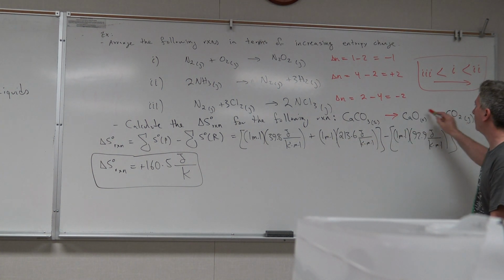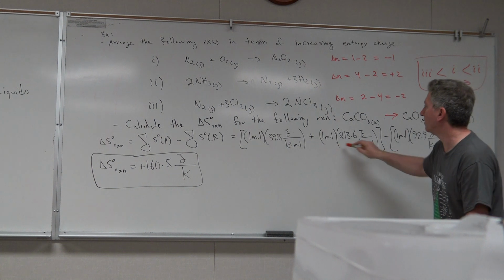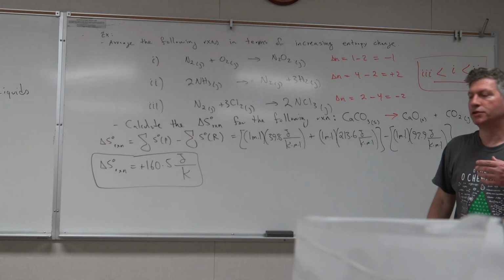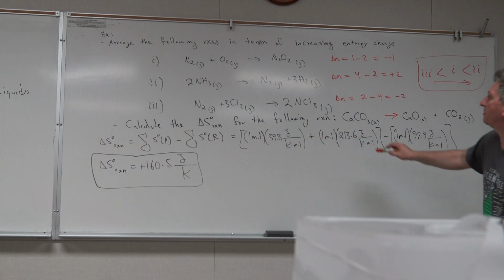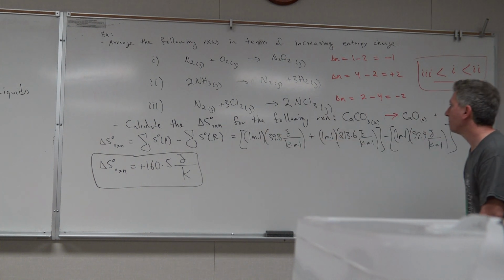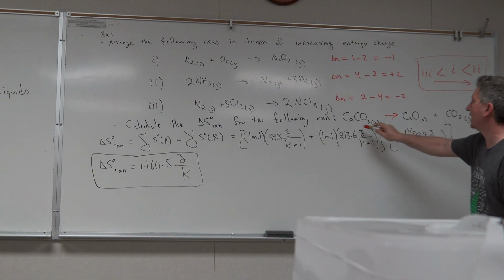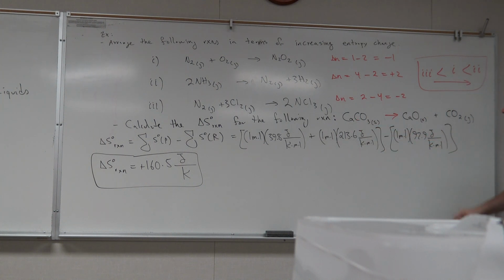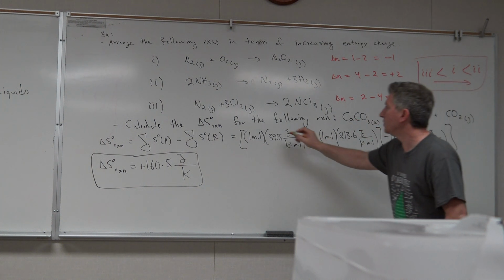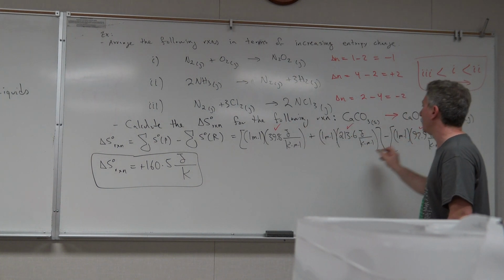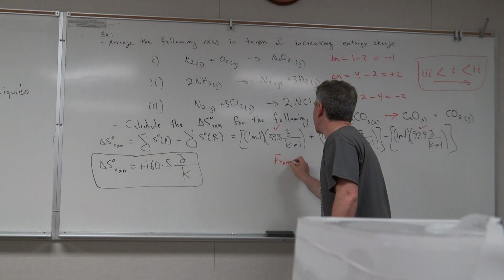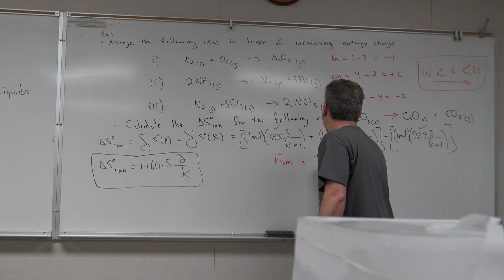So I take the coefficients, I have 1 mole of this, 1 mole of this. So remember, everything in chemistry is per mole. So if I have 1 mole, I multiply by 1. If there was a 5 here, then I would multiply this by 5. And so these are products minus reactant. Reactant is calcium carbonate, 92.8. Where do I get these values? These are all from a table that you will be given during exams and quizzes.